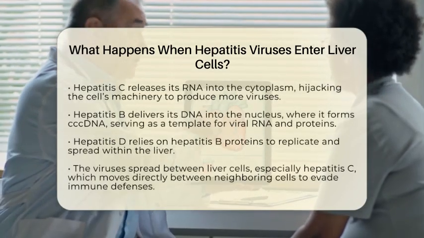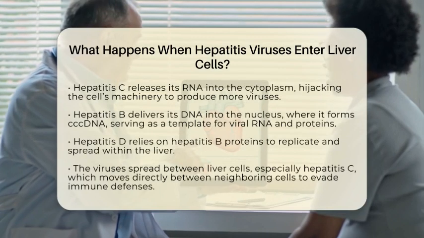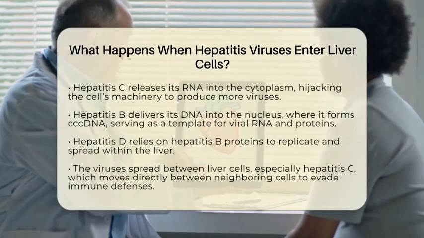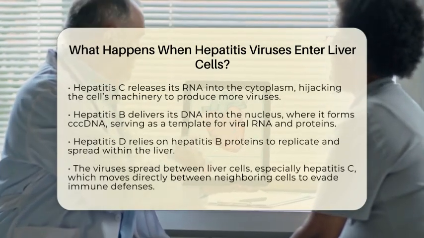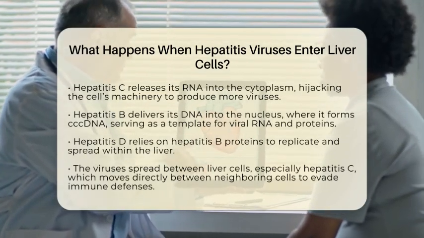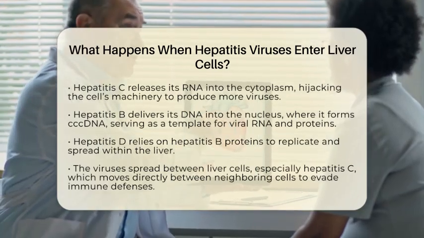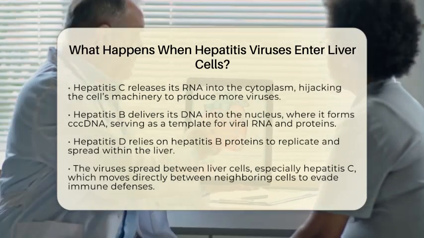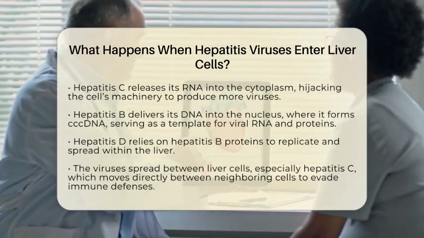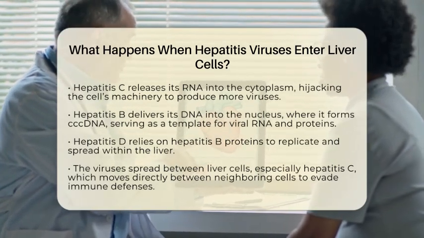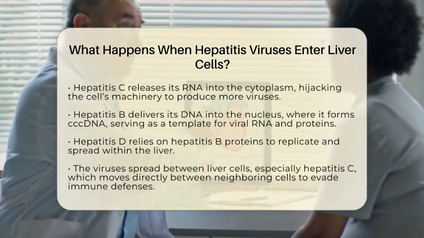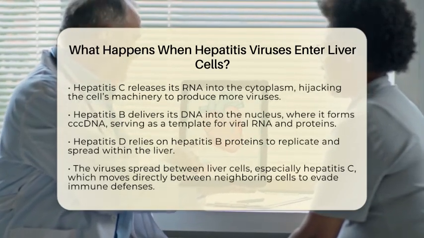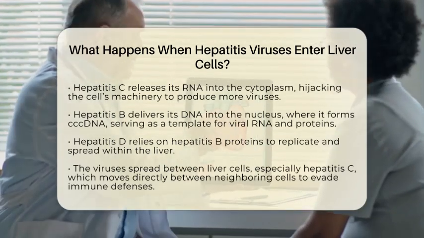Once attached, the virus is taken inside the cell through a process called endocytosis. Think of it as the cell wrapping around the virus and pulling it inside in a little bubble. For hepatitis C and B viruses, this involves clathrin-coated vesicles, which are like tiny transport trucks that ferry the virus into the cell. The virus then escapes from this vesicle into the cytoplasm, the cell's internal fluid.